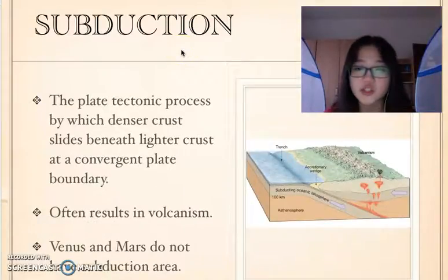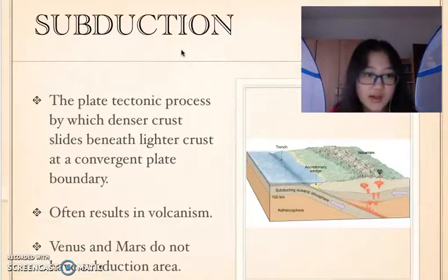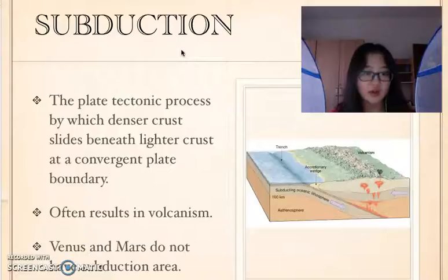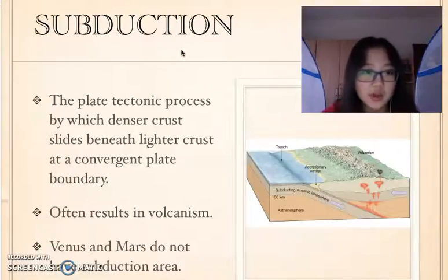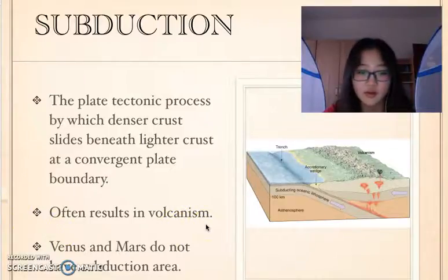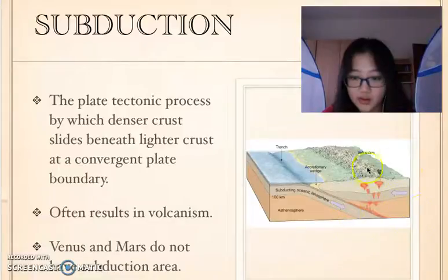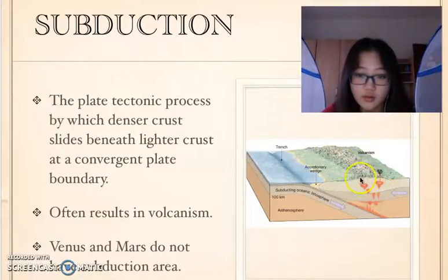Let's look at the subduction that I had mentioned before. Subduction is the plate tectonics process by which denser crust slides beneath lighter crust at convergent plate boundaries. It also exists in the other kinds of convergent boundaries. Subduction will often result in volcanism, like this picture shows. The subducting oceanic lithosphere here will form volcanism on the land.